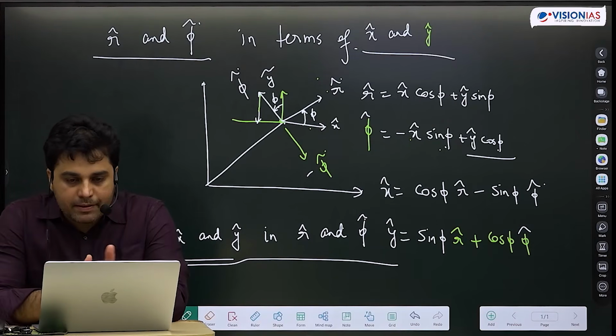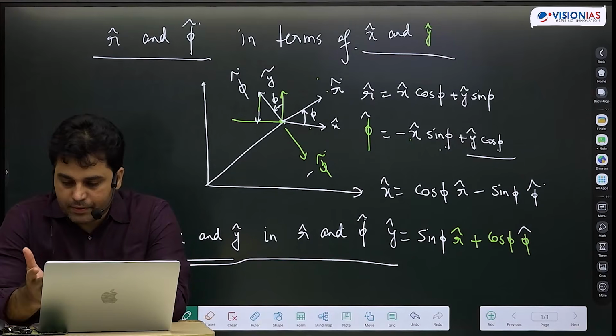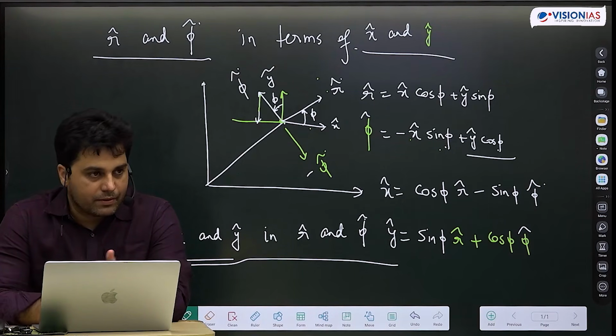Find the angle between face diagonals and body diagonals of a cube. Face diagonals and body diagonals of a cube.